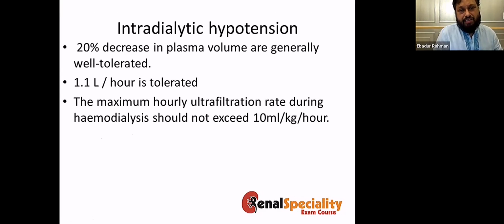Usually a 20% reduction in plasma volume is generally well tolerated. 1.1 liter of ultrafiltration per hour in a chronic hemodialysis patient will also be tolerated. But the maximum ultrafiltration should not exceed 10 ml per kg per hour. For example, you have a patient of 100 kg, so 1 liter per hour should actually be the maximum ultrafiltration